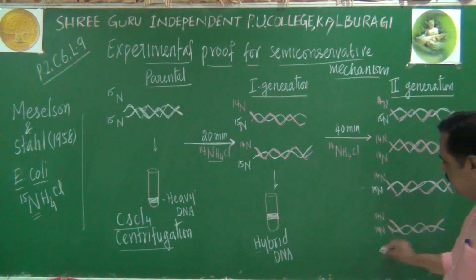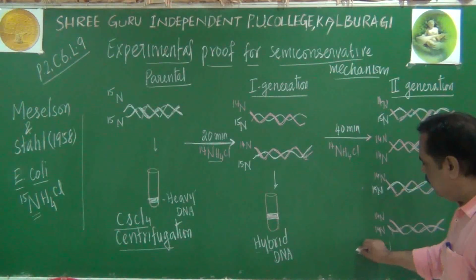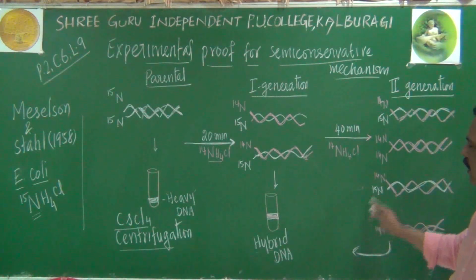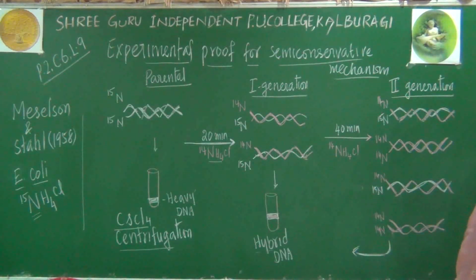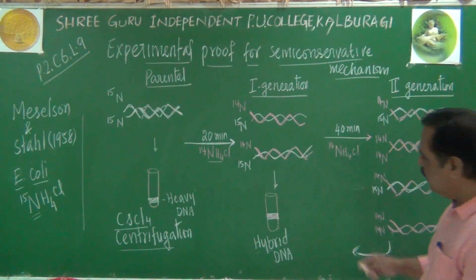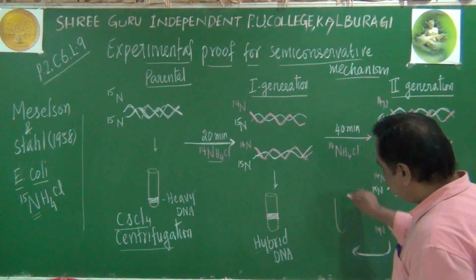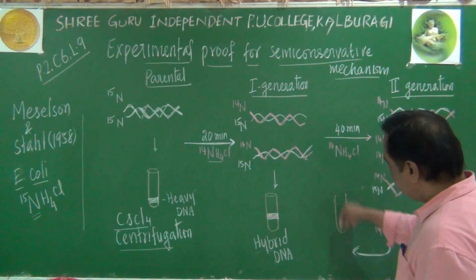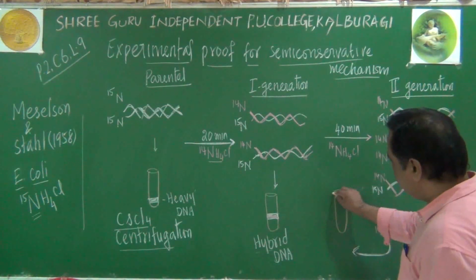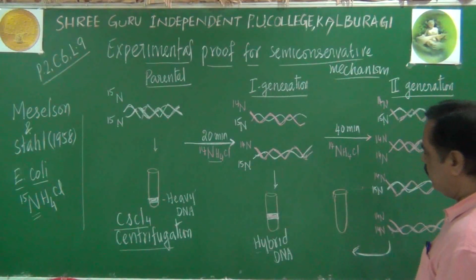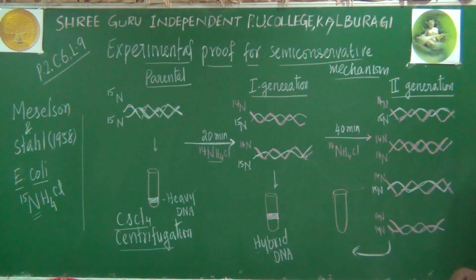If I do the centrifugation method, let me draw here, there is no space. If I draw the cesium chloride centrifugation technique, what diagram will I get? This will be the test tube. I am drawing the second generation. In this test tube, I will get two types of bands. There will be some light DNA molecules and some hybrid DNA molecules.